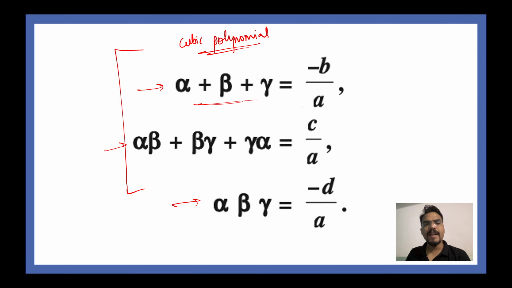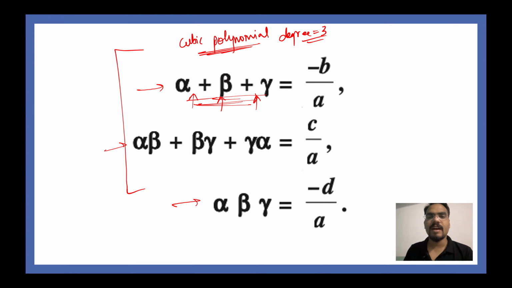So alpha, beta and gamma, the number of zeros for a polynomial is equal to the degree of the polynomial. So since a cubic polynomial has degree 3, therefore you get 3 roots or 3 zeros.